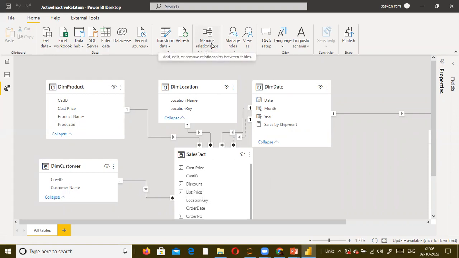Okay, got it. So this is the Manage Relationships option. You can create the relationship between the tables this way, or simply drag the column and drop it on the similar, relevant column name. Only then will the relationship get created correctly.